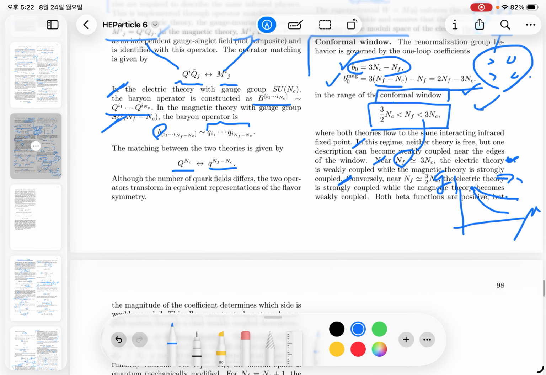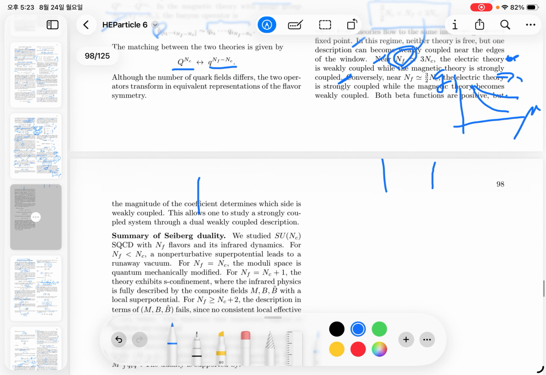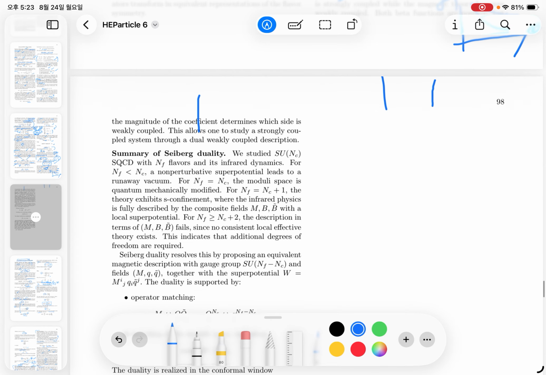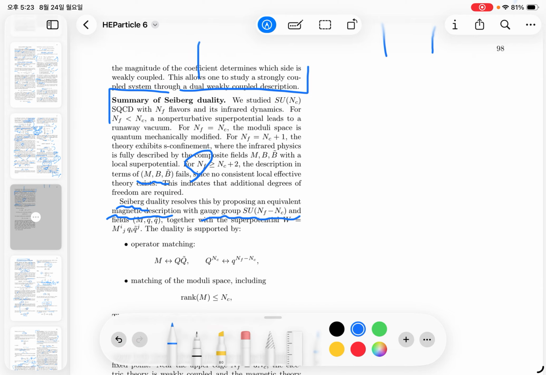And so depending on whether NF lies nearby one axis or the other, there are some duals that are weak and the opposite one becomes strong. So in this video, I talked about SQCD with the large NF case. In this case, the electric description fails, so we introduced the Seiberg duality to provide the equivalent magnetic description with the additional SU(NF minus NC) gauge theory.